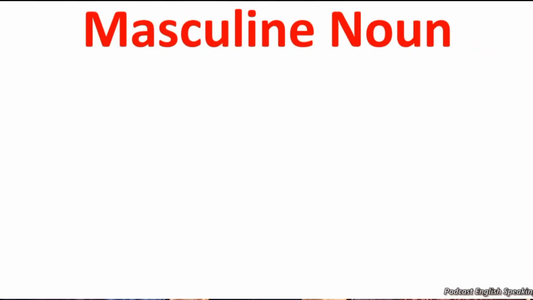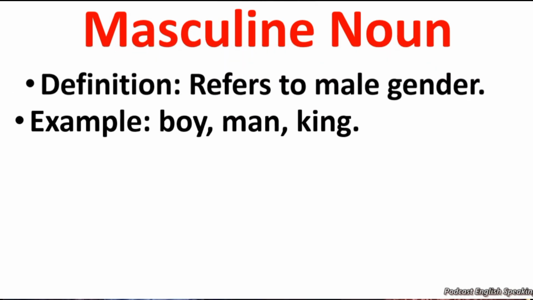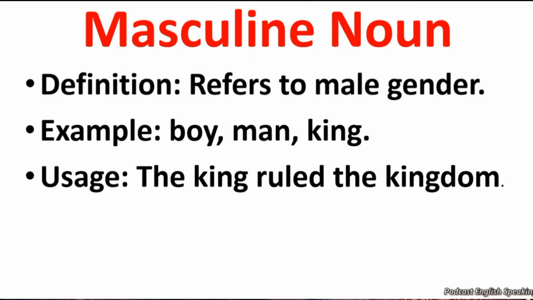Masculine noun. Masculine noun shows male gender. Refers to male gender is called masculine noun. For example, boy, man, king. All these are masculine nouns because they show male gender. Usage: the king ruled the kingdom. The word king is a masculine noun.